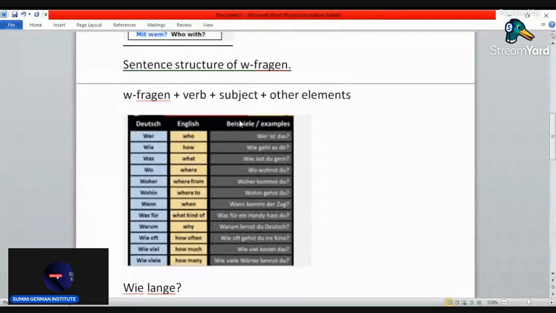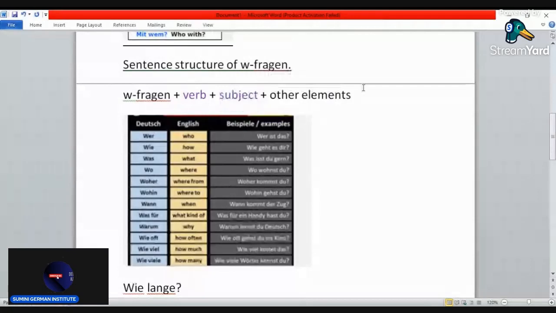So the sentence structure of W-FRAGEN: the W-FRAGEN itself, then we have the verb, and note that this verb has to be conjugated according to the subject. After the verb is the subject. So these two go together, and then if you go further, you can add any other element.